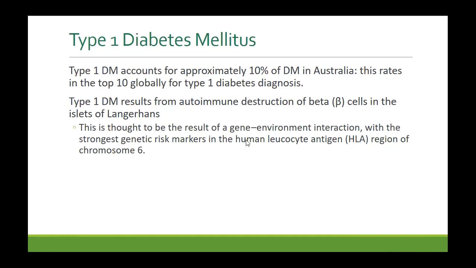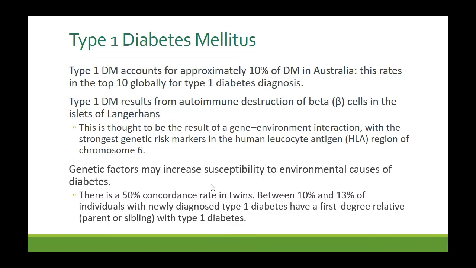Okay, so most commonly the gene that is involved is the HLA region, chromosome 6. The environmental factor could be a viral infection that triggers an autoimmune reaction against the beta cells, and beta cells are destroyed. There is 50% concordance rate in twins, so a 50% chance of having type 1 diabetes if the twin has it, and between 10 to 13% of individuals with newly diagnosed type 1 diabetes have a first degree relative with type 1 diabetes. So it kind of runs in families. Okay, there is genetic predisposition.